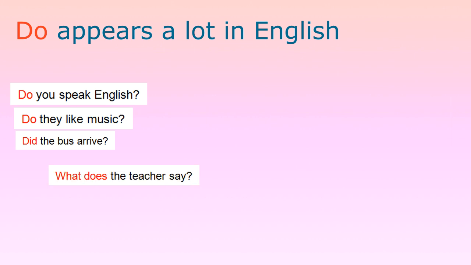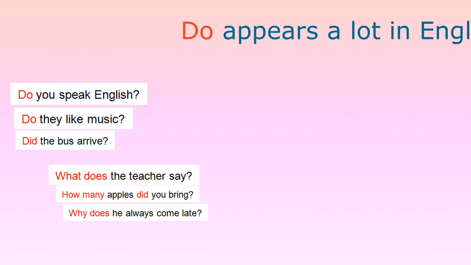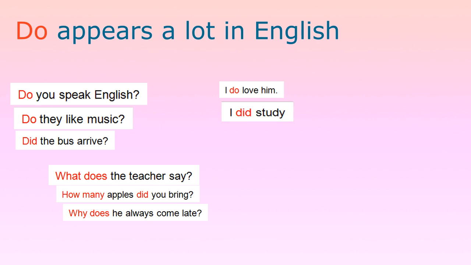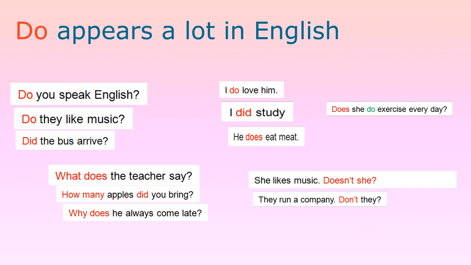What does the teacher say? How many apples did you bring? Why does he come late? We also use do to add emphasis to what we say, like I do love him, I did study, he does eat meat. And we also use do to tag questions while we speak, like she likes music, doesn't she? They run a company, don't they? To know all these uses correctly, as how to use do, does, did, we need to watch this video.